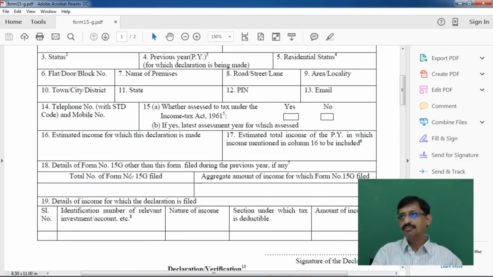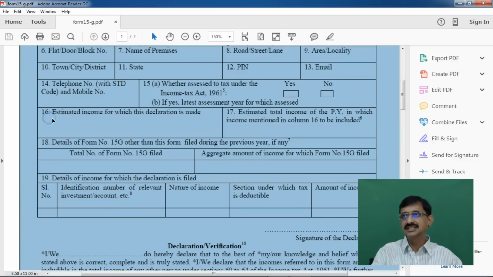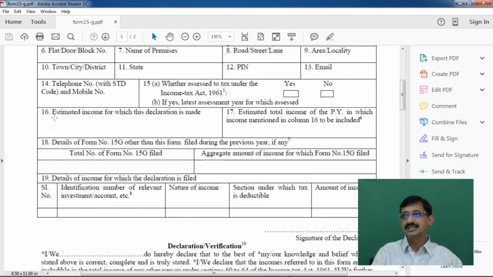Now, 1 or 2 issues I shall stress at this point. Here, you come to point number 16. It states: estimated income for which this declaration is made. So in point number 16, you have to give the amount for which only this declaration is made.